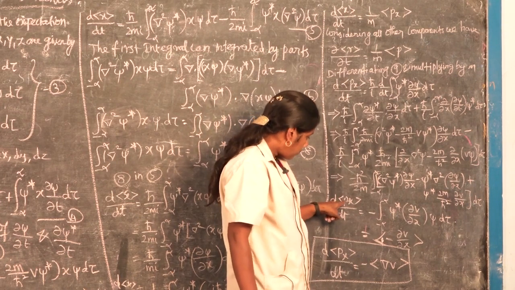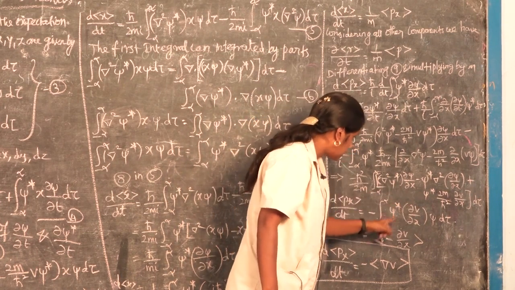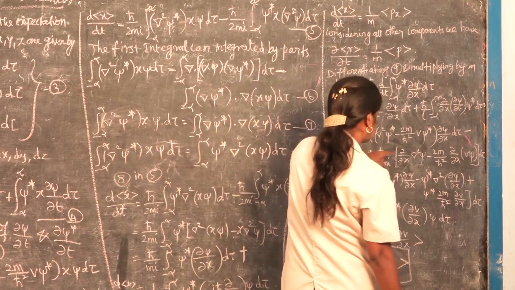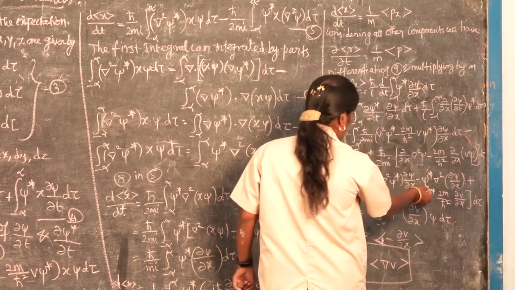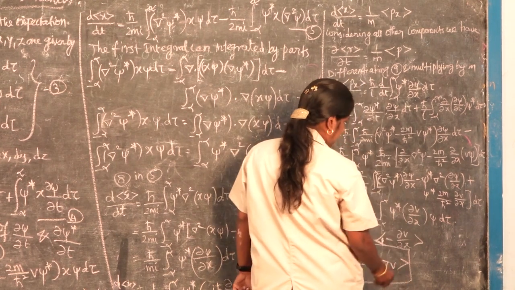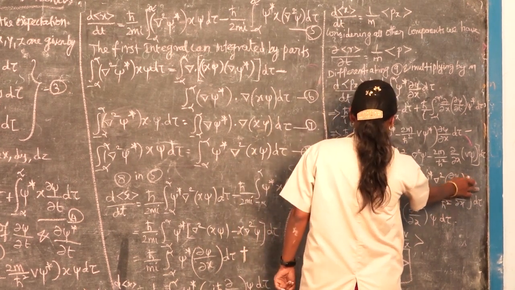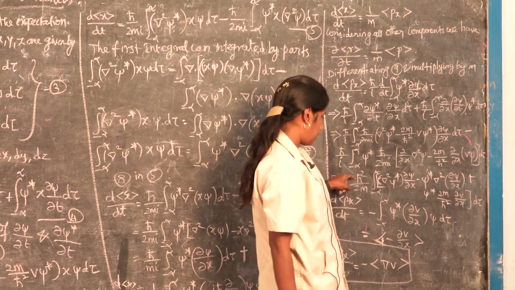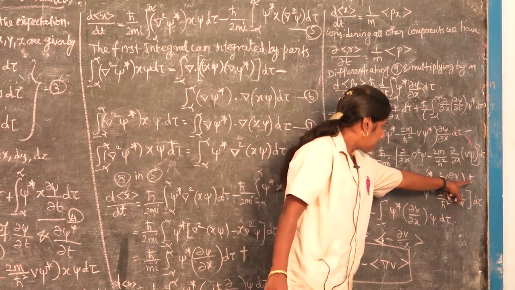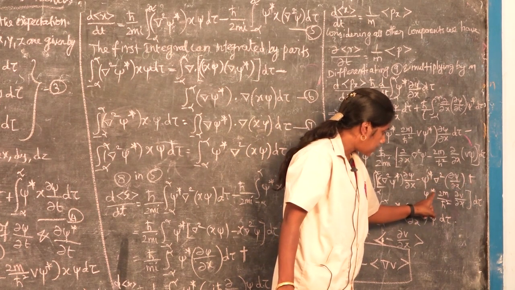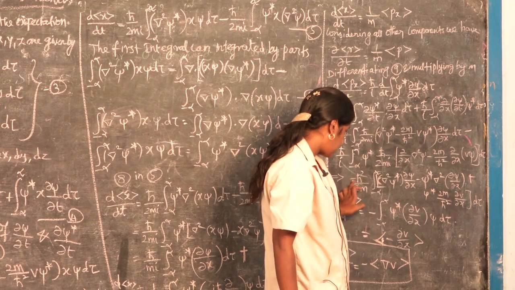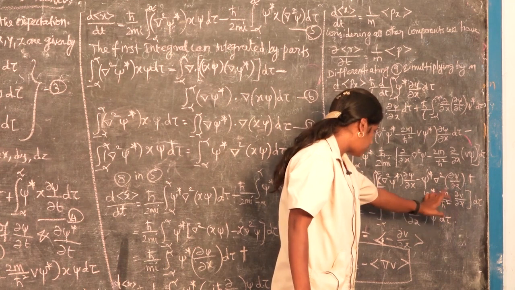This is d⟨px⟩/dt of this integral of, here it is minus, plus this is ħ² by 2m into plus ψ* 2m by ħ² ∂V/∂x of dτ. Here ħ² by 2m, this 2m by ħ² cancel out.